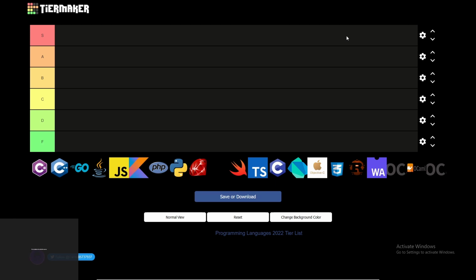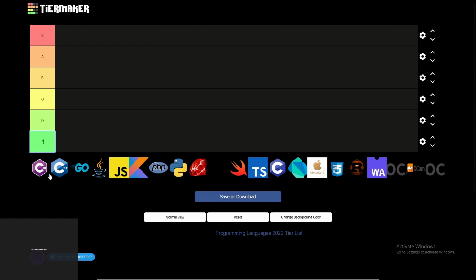A few rules before we start. I will not do languages starting from Objective-C and all of those. CSS is not a programming language, neither is WebAssembly. It's like binary for the web browser, and I'm not going to put any programming language in this category. This is a template because I'm too lazy to make an account.